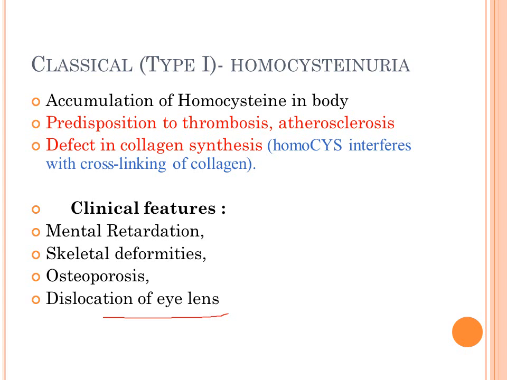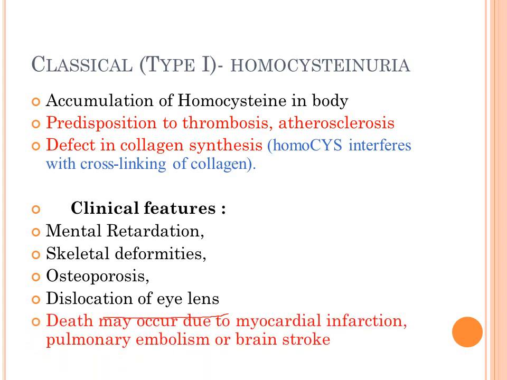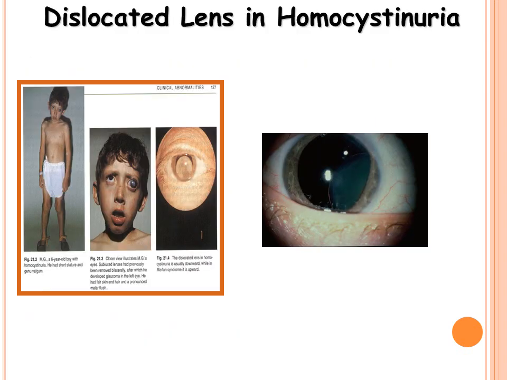So apart from atherosclerosis, other features will also be seen, and it can be a cause of death at an early age because of either myocardial infarction, pulmonary embolism, or stroke. So this is a picture showing the abnormal position of the lens in homocystinuria.